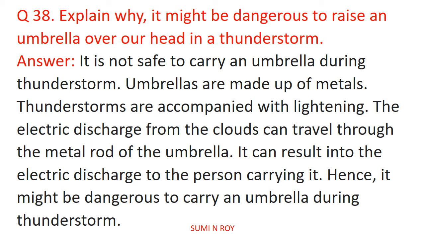Next question is, explain why it might be dangerous to raise an umbrella over our head in a thunderstorm. It is not safe to carry an umbrella during thunderstorm. Umbrellas are made up of metals. Thunderstorms are accompanied with lightnings. The electric discharge from the clouds can travel through the metal rod of the umbrella. It can result into the electric discharge to the person carrying it. Hence, it might be dangerous to carry an umbrella during thunderstorm.